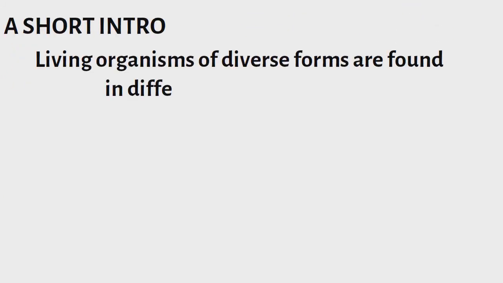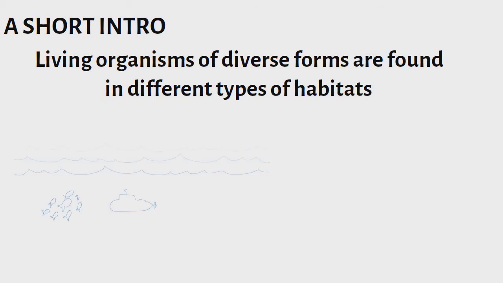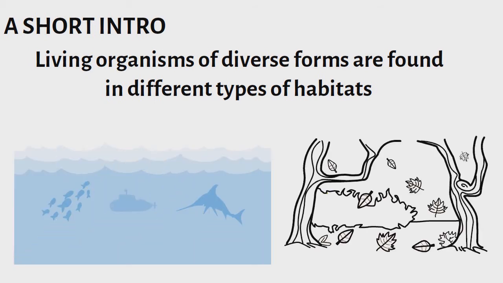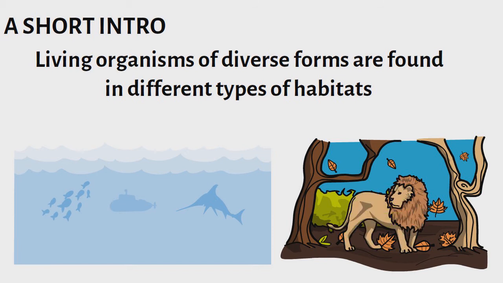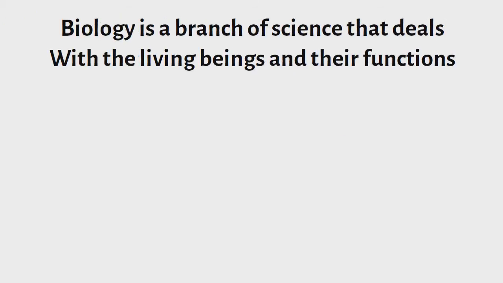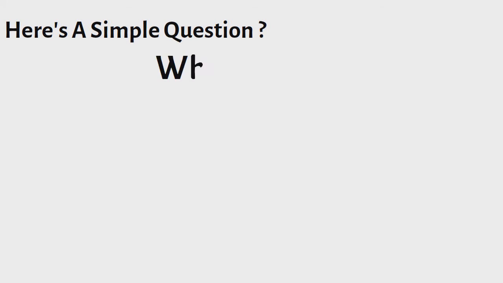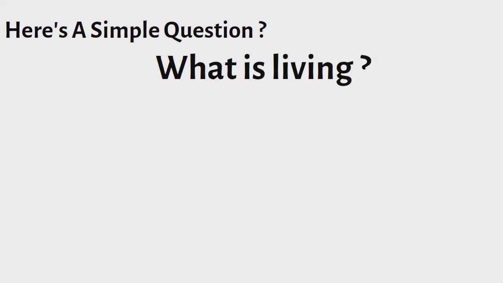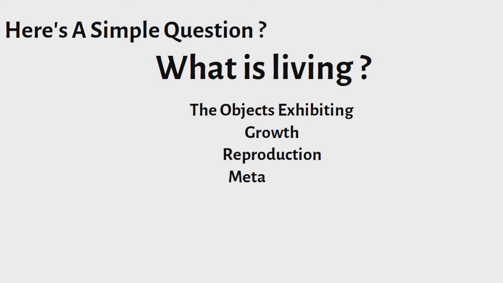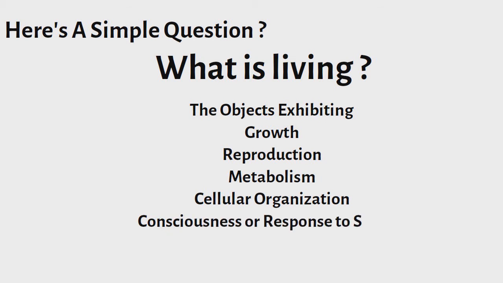A short intro. Living organisms of diverse forms are found in different types of habitats, like fishes in water and animals in forest. Biology is a branch of science that deals with the living beings and their functions. Here's a simple question. What is living? The objects exhibiting growth, development, reproduction, respiration, responsiveness, and other characteristics of life. So the characteristics of living are growth, reproduction, metabolism, cellular organization, consciousness or response to stimuli.